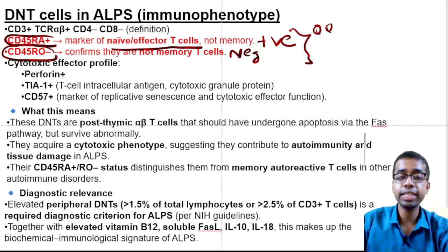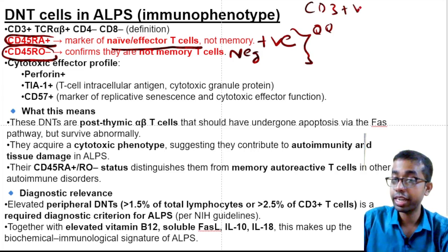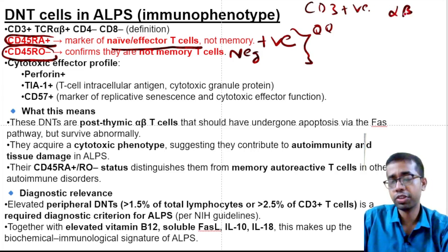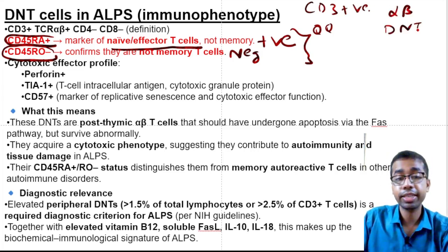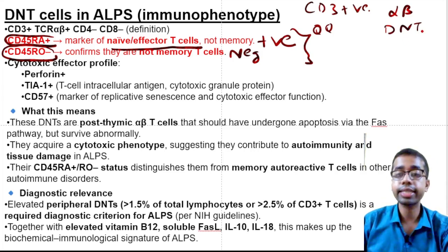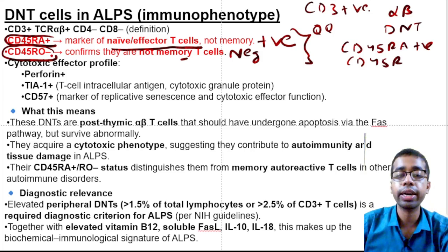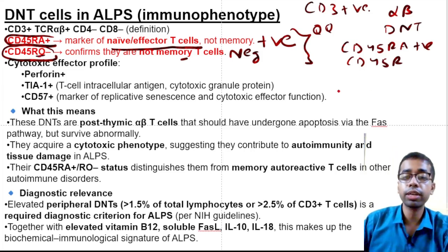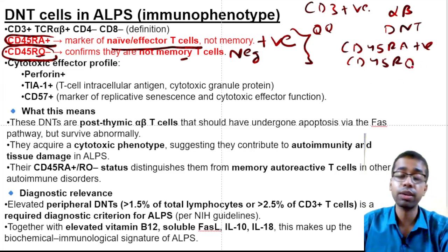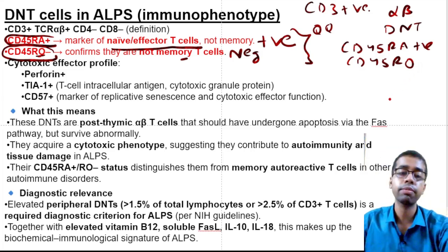So the T cells here are CD3 positive. They are T cells, alpha beta type, which is obviously expected, but they are double negative, I mean CD4 negative and CD8 negative. As well as they are positive for CD45RA, whereas negative for CD45RO. Use whatever mnemonic, but remember this: CD45RO is a marker of memory cells, and it is negative in ALPS.